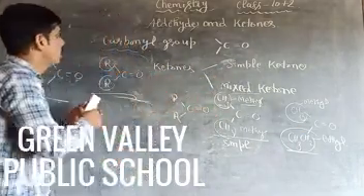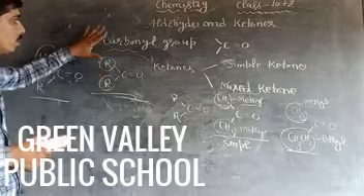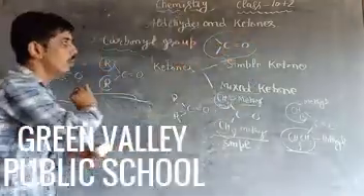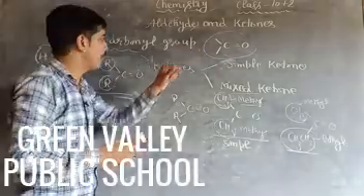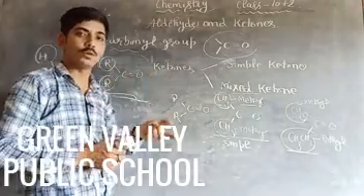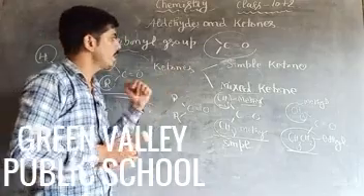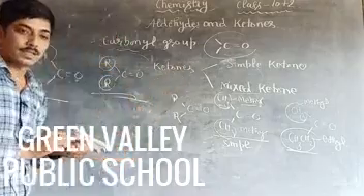So dear students, we discussed aldehydes and ketones. These are carbonyl compounds and they have the formula C double bond O. If hydrogen and one alkyl group join, these are known as aldehydes, and when two alkyl groups join, these are known as ketones. So this one is the simple one.